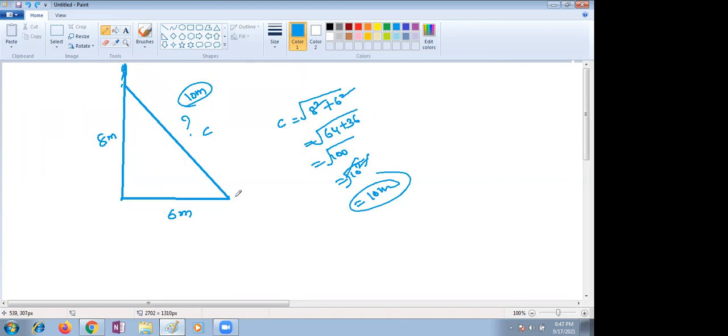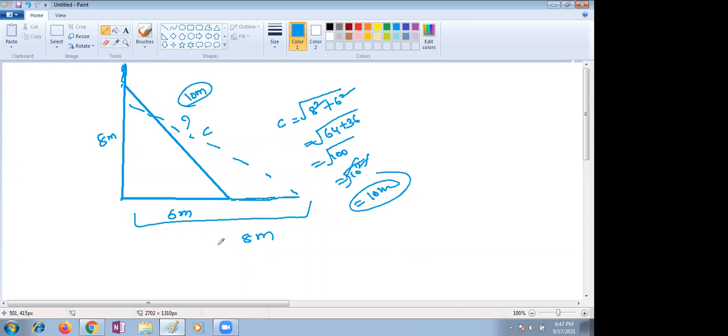Ma'am, the final statement she said was that if the ladder is moved in such a way that it is 8 meters from the wall, then what will be its height? Now this is on the wall. 8 meters. Okay. So the height we have to figure out, ma'am. If the ladder is 10 meters tall, we can do this equation, ma'am.